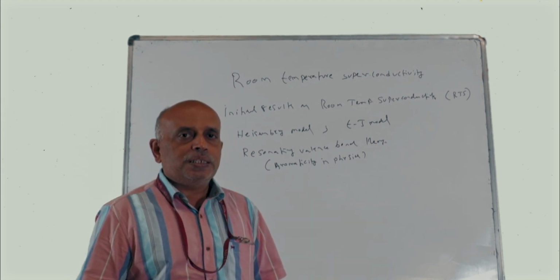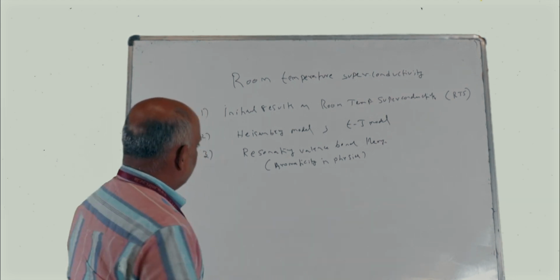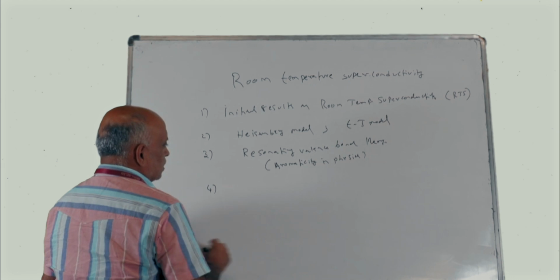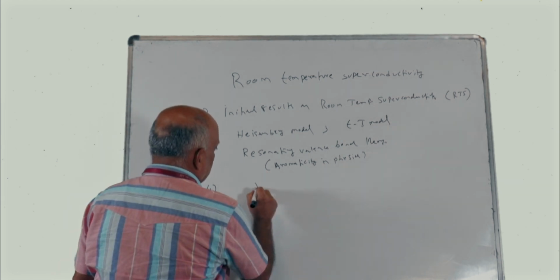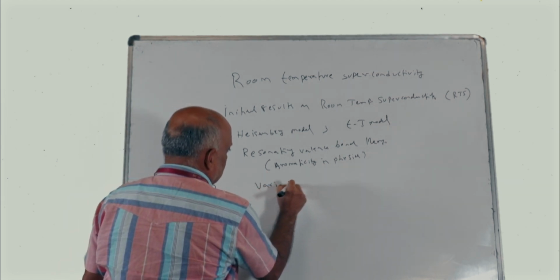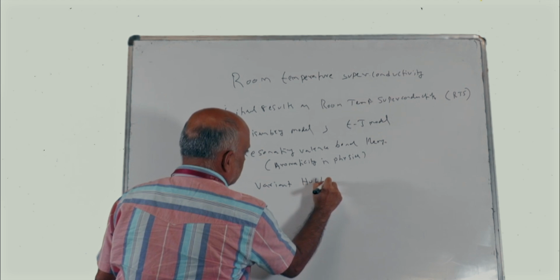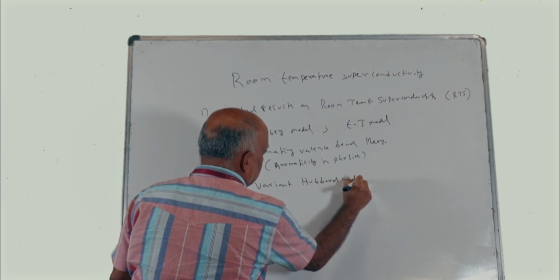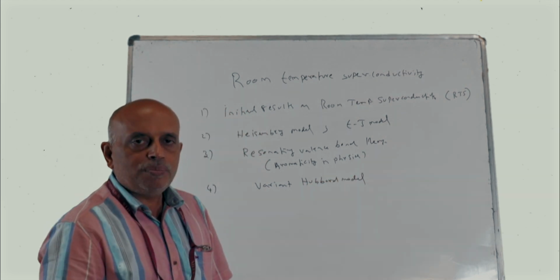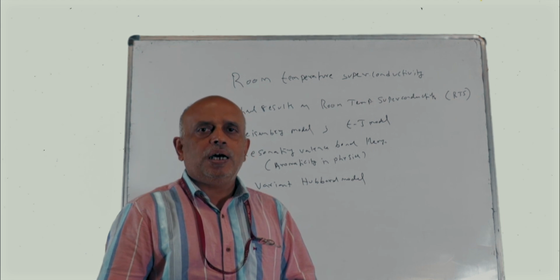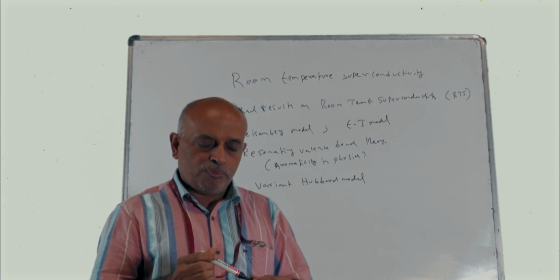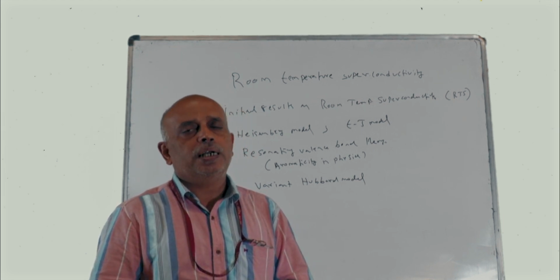So how to make that theory sophisticated? The next thing will be what is known as the variant Hubbard model. So what is the Hubbard model? The Hubbard model is the model of strong electron correlations. It's a model that is used to study strong electron correlations.